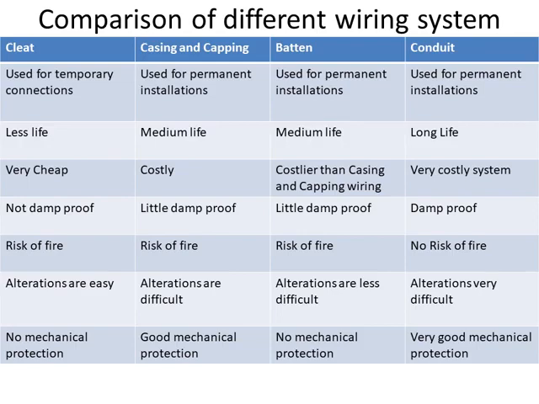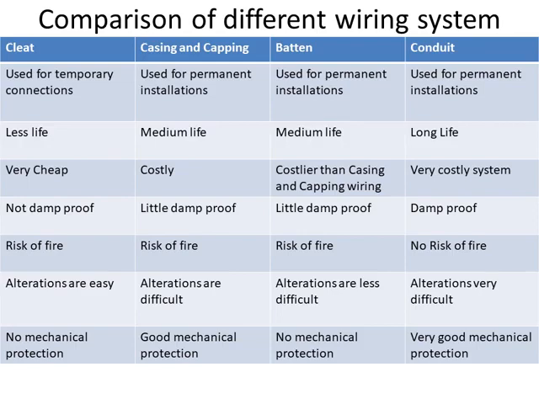So this is the comparison of different types of wiring. So in the first row it will be cleat, then casing and capping, batten and conduit. Cleat wire is a temporary wiring system. All other three are for permanent installations.